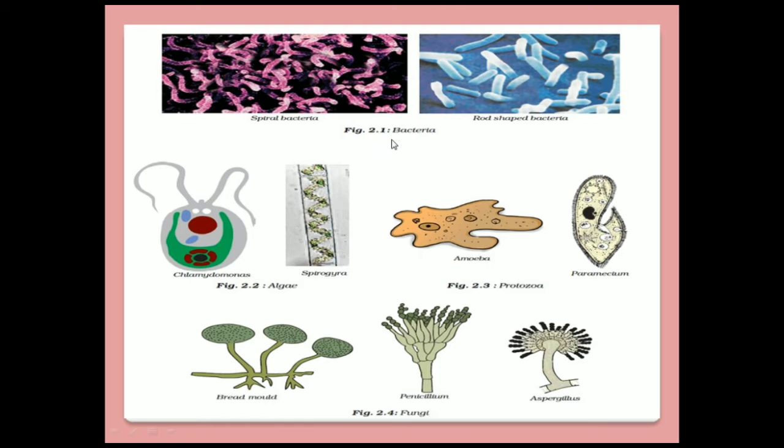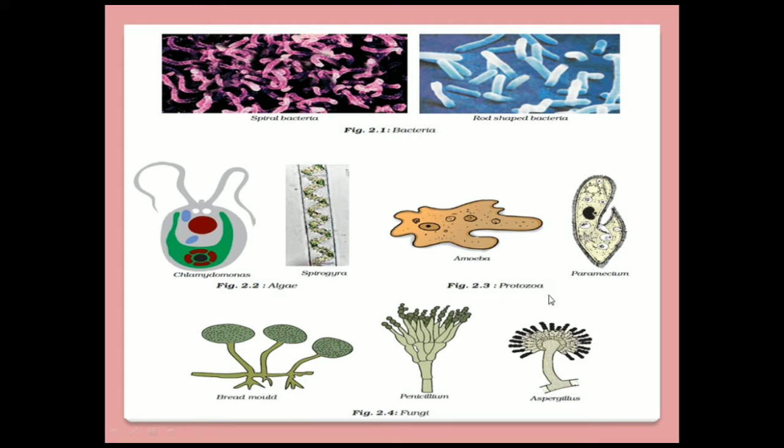So the first figure is of bacteria. You can see this is a spiral bacteria. They are of spiral shape. In the same way, this is a rod-shaped bacteria, in the shape of a rod. Similarly, this is another group, that is algae. An example of algae is Chlamydomonas and Spirogyra. So these are the two examples of the group algae.